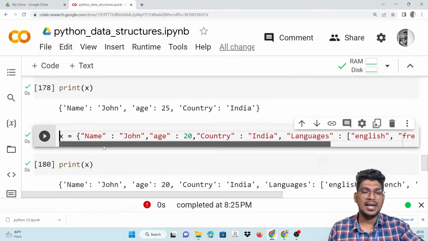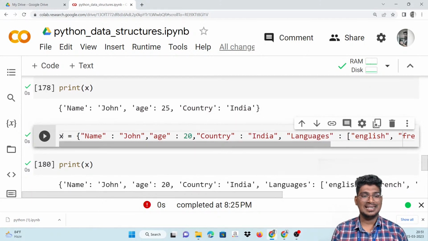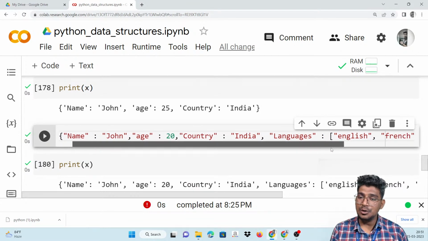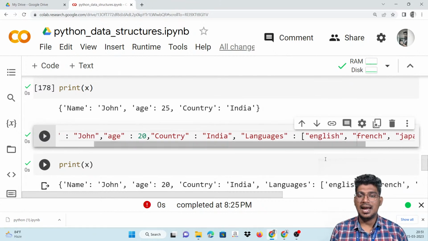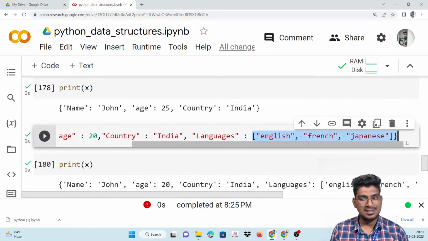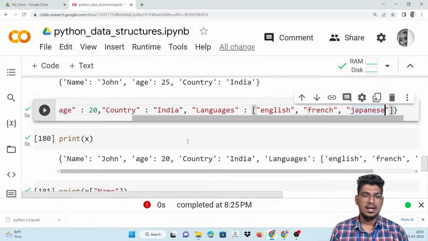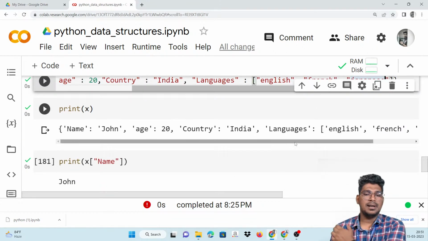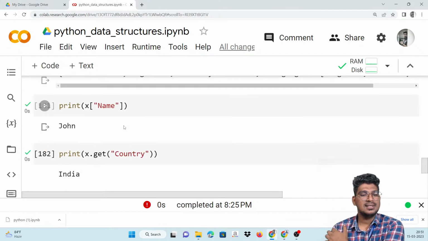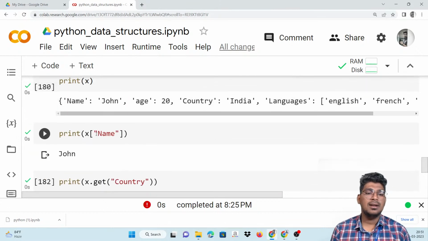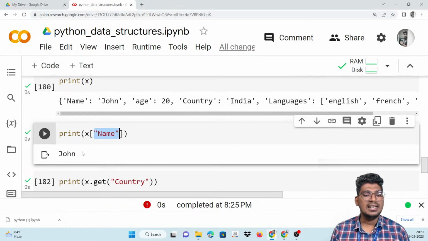Now I'm going to create one particular dictionary here. X is equal to the same thing, but here you can add keys and also a list like this. Fine. Now print this one. It will be displayed like this. And for example, you can access an item. You can call that particular key and it will display the value here.